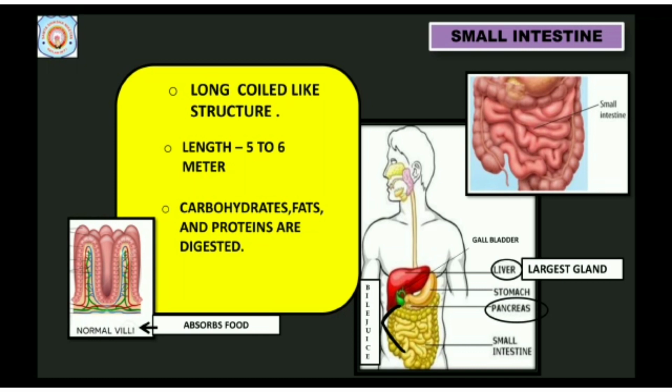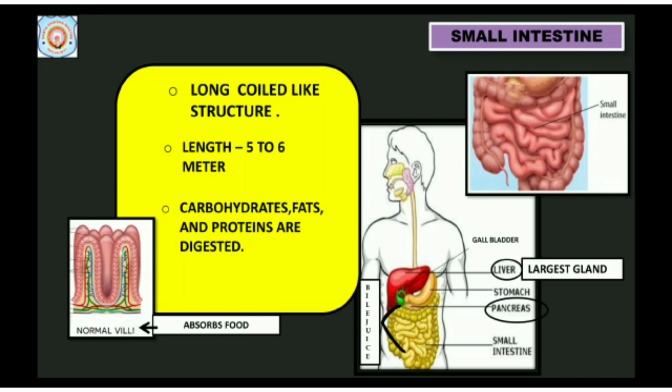In it, carbohydrates, fats, proteins are digested. Gallbladder, with the help of bile juice, creates alkaline medium in small intestine. Also breaks big size food particles into smaller ones.